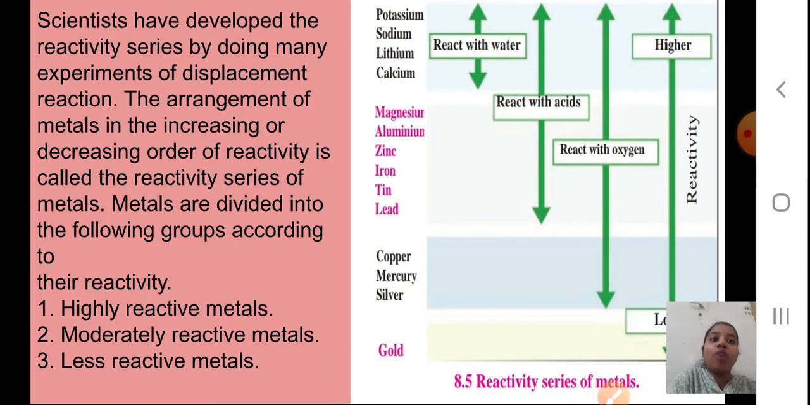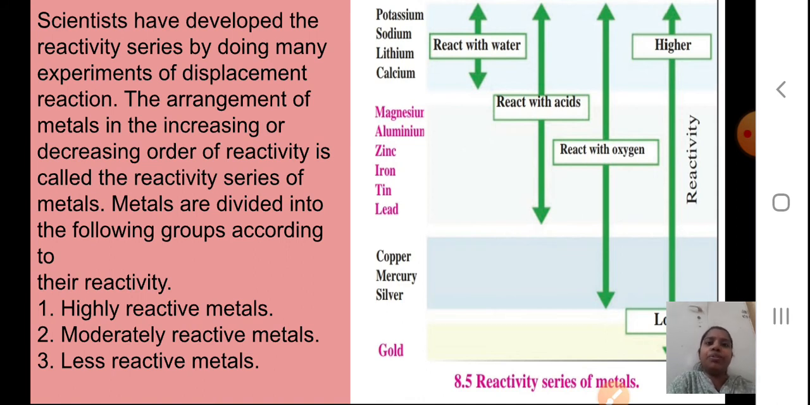Then you have copper, mercury, and silver. You will see that they are reacting with oxygen. You can see the green color arrowhead. And gold, you will see, is the least reactive. As we have seen, we require Aqua Regia as a compound to make gold dissolve. Okay, students, so this is the table. You just have to remember the metals. They are divided into three groups: highly reactive metals, moderately reactive, and less reactive.